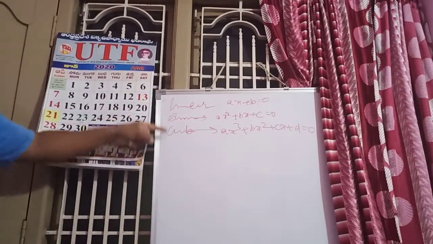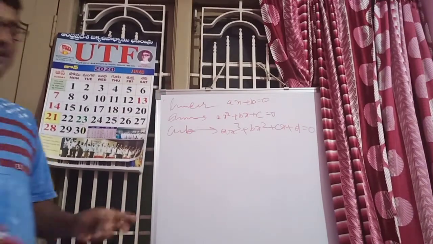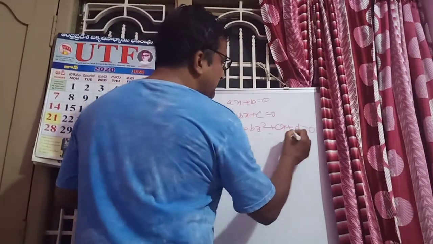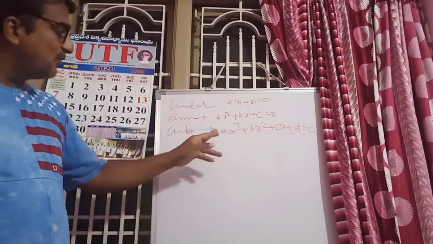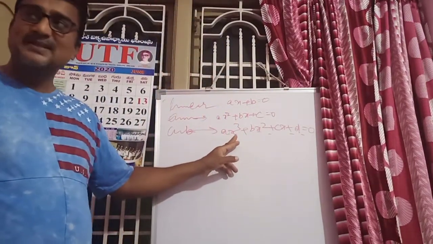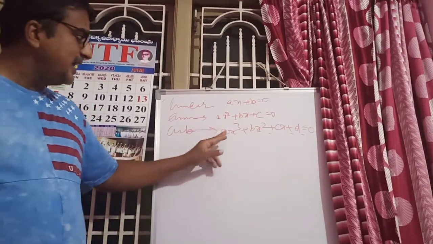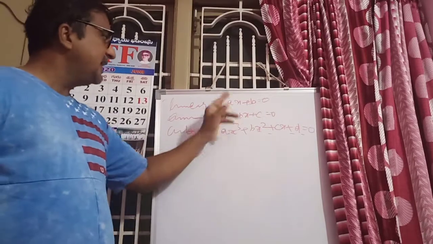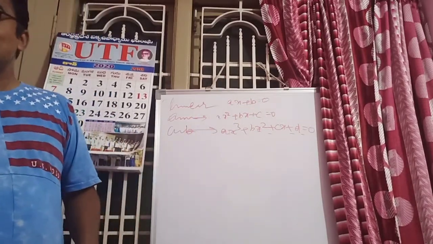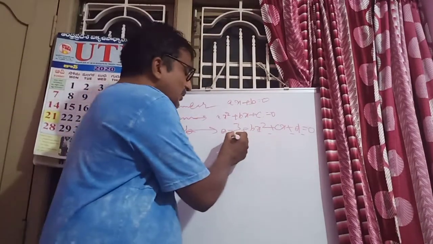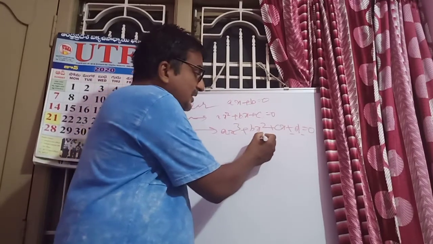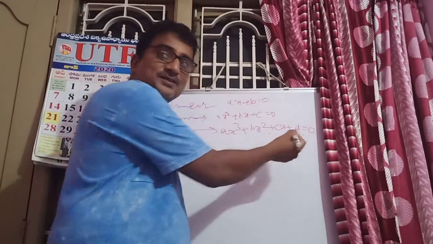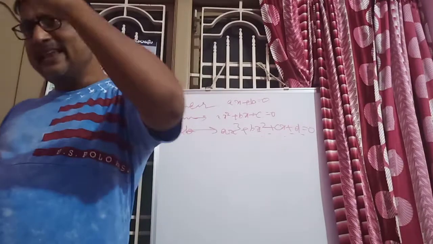You can observe each term. This is the x cube term. Here a, b, c, d are constants. You can observe the order. Here what is the degree? 3, 2, 1.